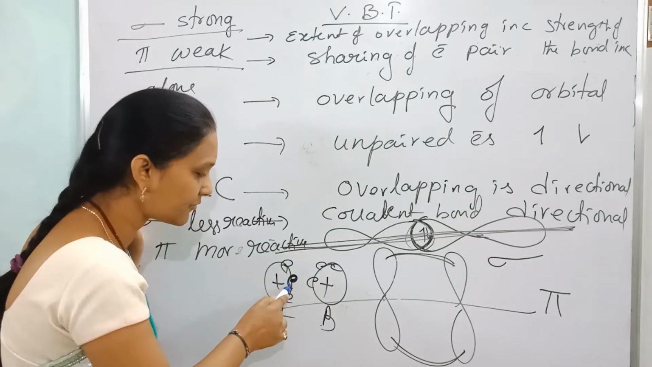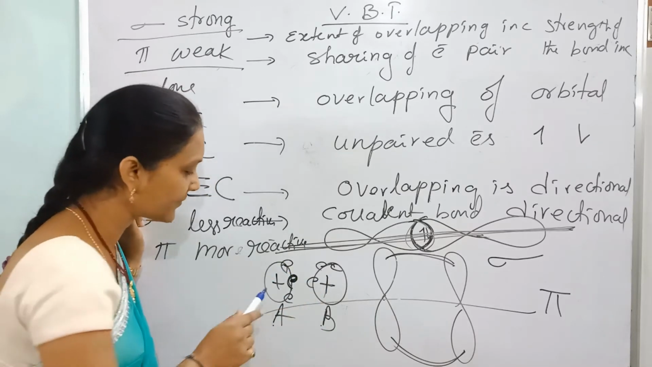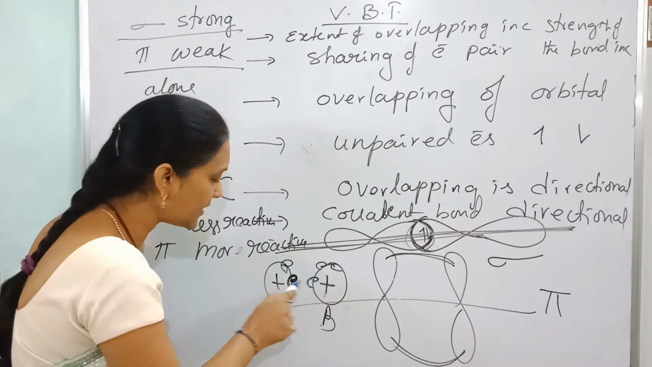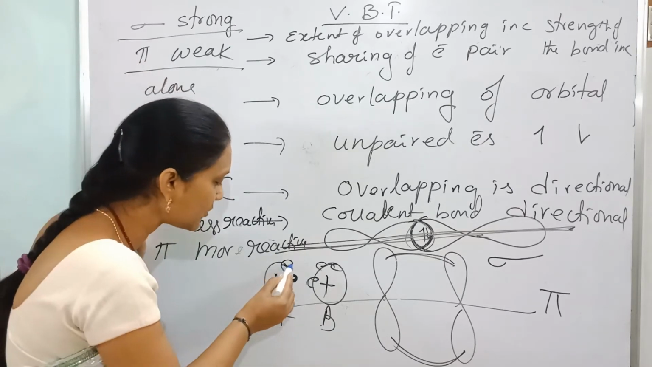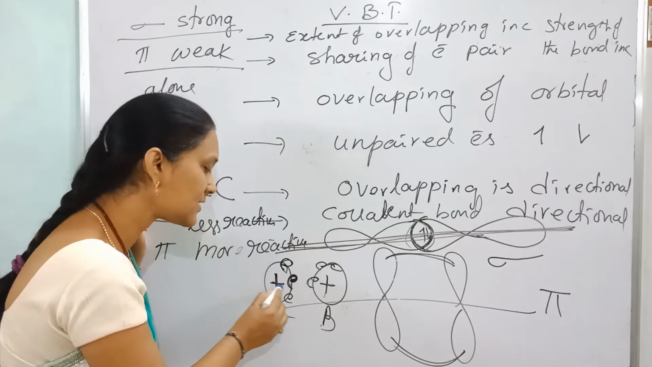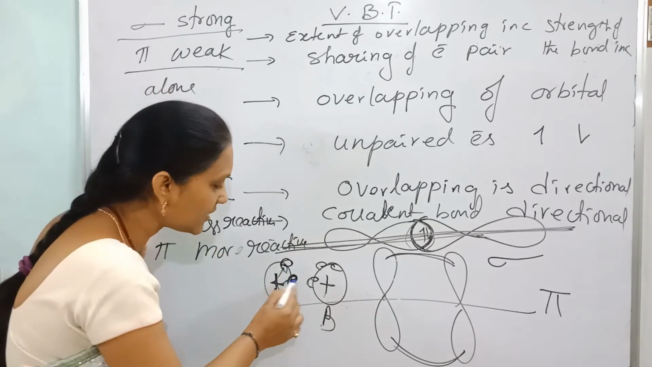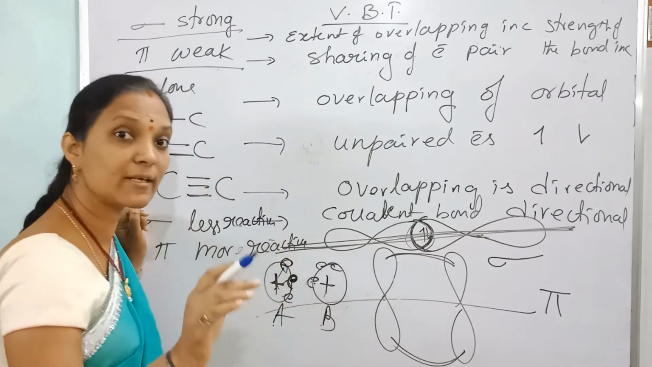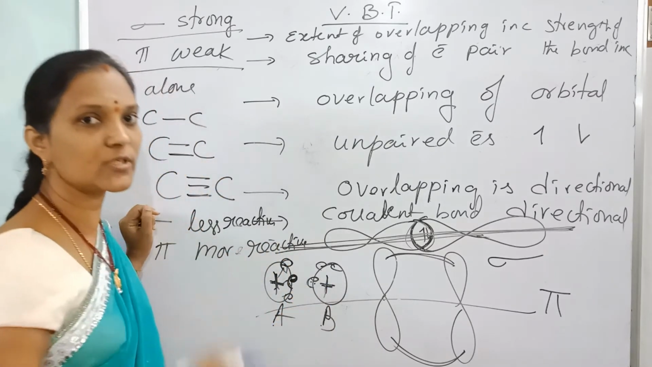Here A, this is B. Between the electrons of A and the nucleus of B, attractive forces are present. The electrons of B and the nucleus of A also have attractive forces. And the electrons of A and the nucleus of A also have attractive forces. Between the electrons of A and B, repulsions are present, and between the nuclei of A and B, repulsions are present.